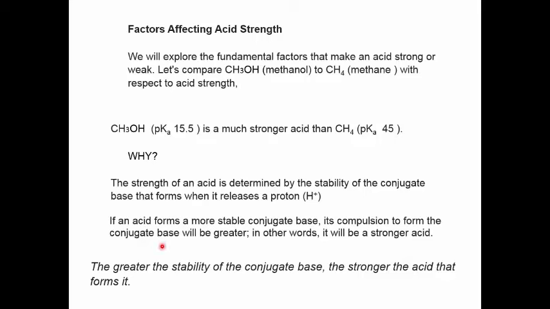So we have this: the greater the stability of the conjugate base, the stronger the acid that forms it. And that's fundamentally the way that we're going to make an assessment of the strength of an acid. We're not going to look so much at the acid itself, but rather we're going to look at the conjugate base that acid forms.